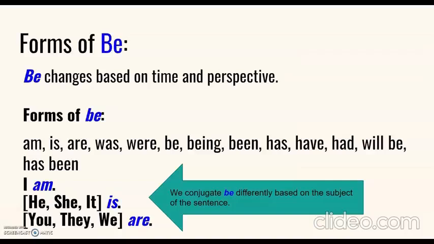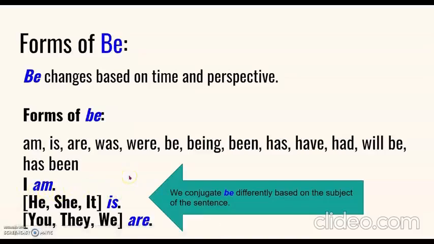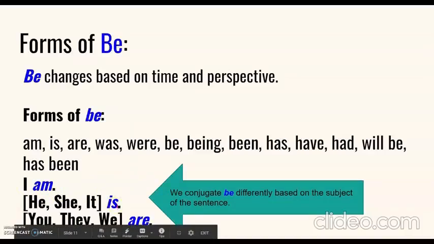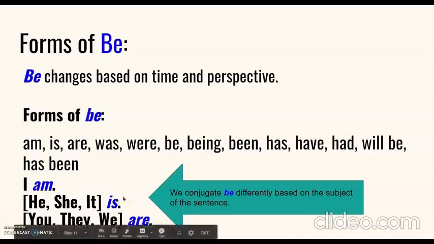We conjugate be differently based on the subject of the sentence. For example, I am, and we can see am in the list of forms of be. The subject in that sentence is I. The verb is am. He, she, it is. The subject in that sentence is he. The verb is is. So we would say he is, she is, it is.